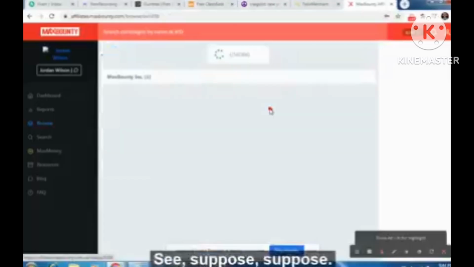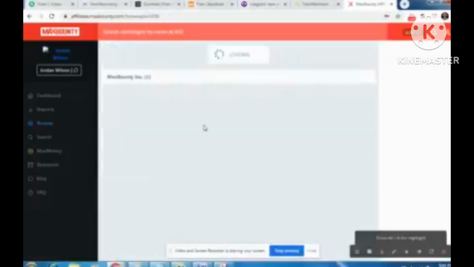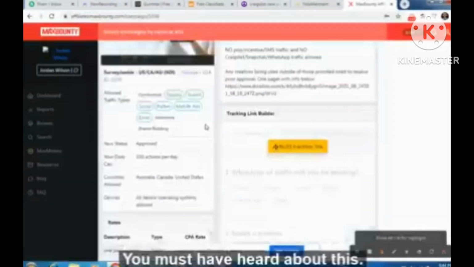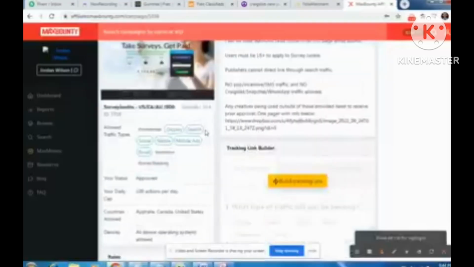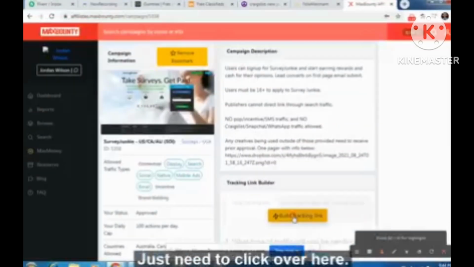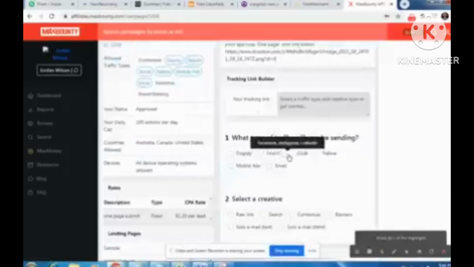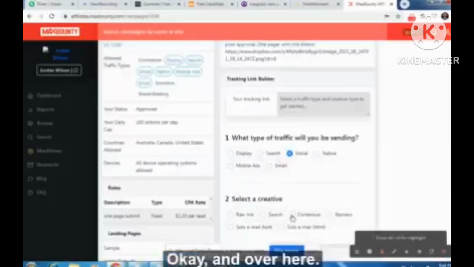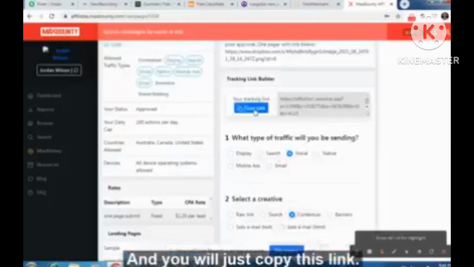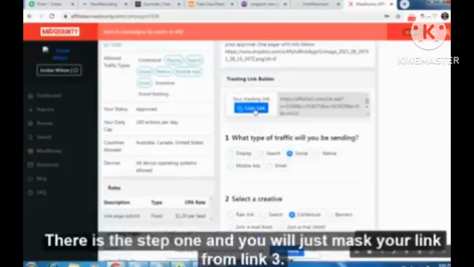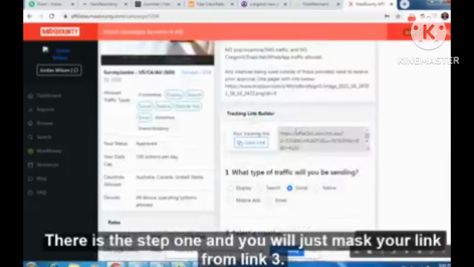Suppose I click on this. You must have heard about this. You just need to click over here, build tracking link, and click over here, social. And over here, contextual. That's it, and you will just copy this link. This is step 1, and you will just mask your link from Linktree.